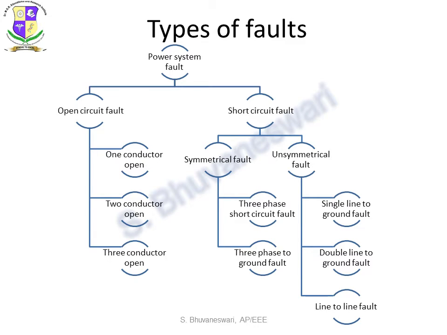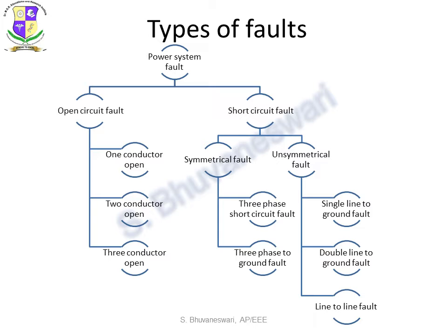Types of faults. Now we are going to see what the different types of power system faults are. Generally, we can classify power system faults into two: open circuit fault and short circuit fault. In a broader case, we can classify the open circuit fault into three: one conductor open, two conductor open, and three conductor open. Short circuit fault can be subdivided as symmetrical and unsymmetrical fault. Symmetrical fault can be divided into two: three phase short circuit fault and three phase to ground fault.